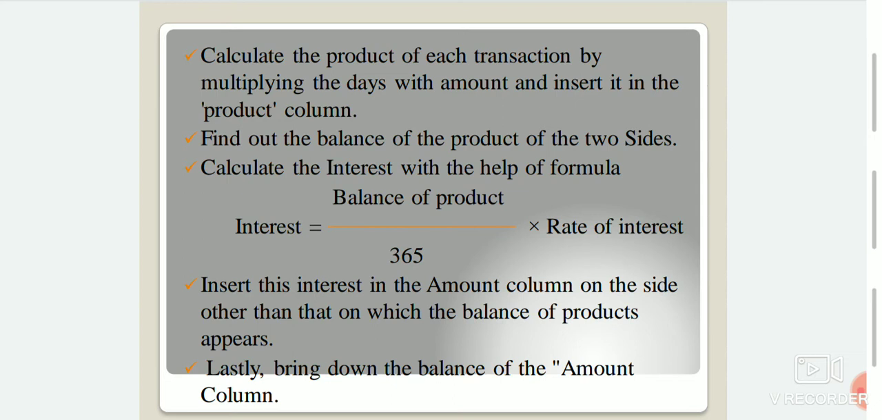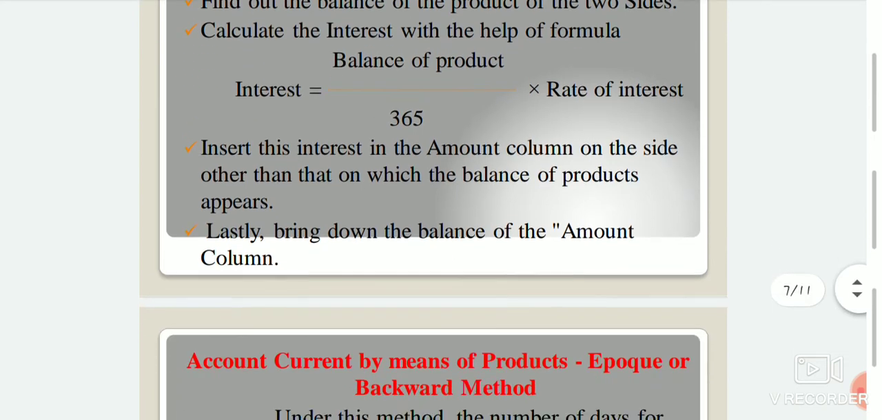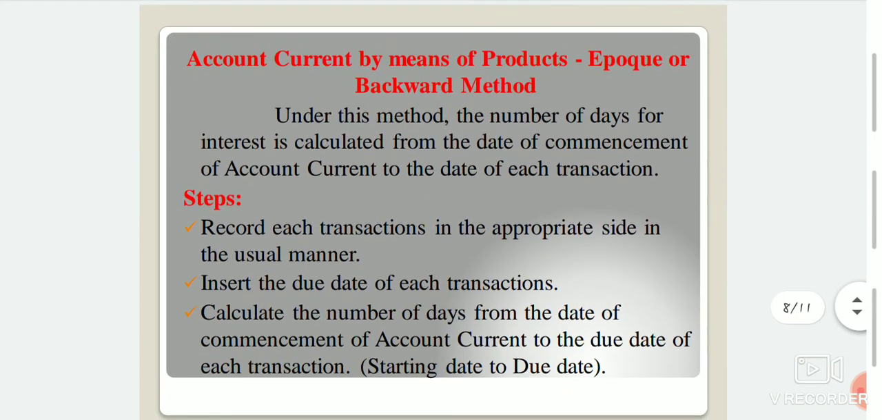The formula for the forward method for interest calculation: interest equals balance of product divided by 365 into rate of interest. Then insert this interest in the amount column on the side other than the one on which the balance of product appears. Lastly, bring out the balance of the amount column.